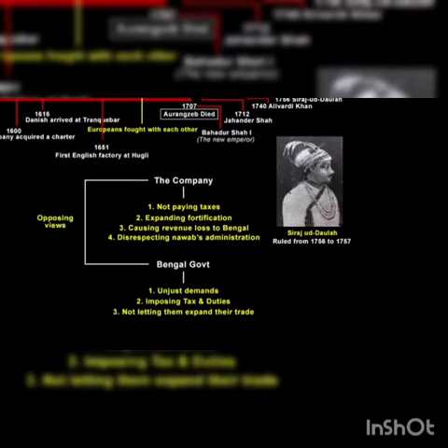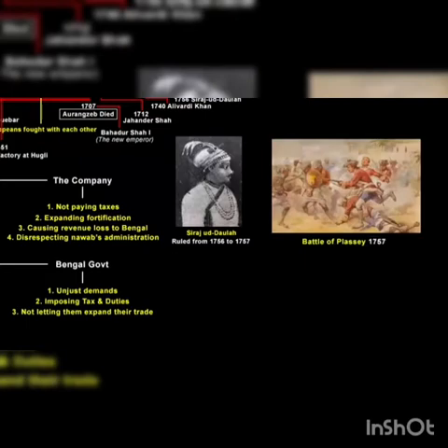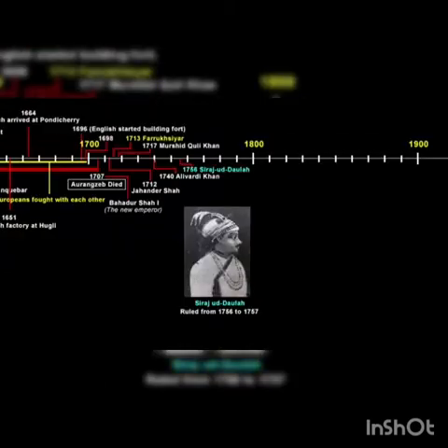Obviously, both the Nawab and the company had different views, clearly contradicting each other. And finally, this led to the famous Battle of Plassey. Now, Siraj-ud-Daulah became the Nawab of Bengal. As I've said earlier, he was a strong ruler, just like Alivardi Khan.